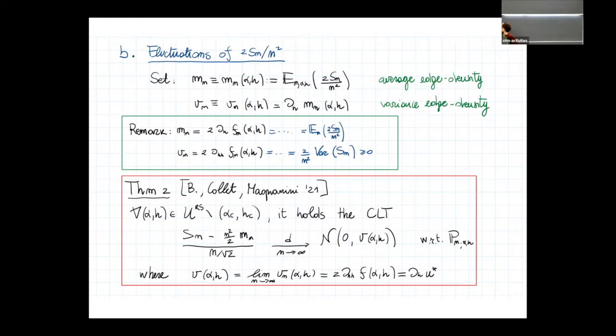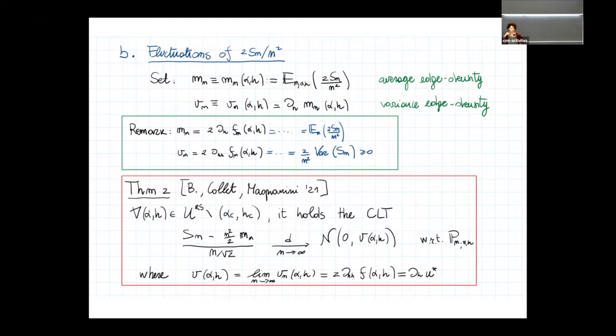For that, let me introduce the following objects. We have Mn, the average density. It is precisely the average of 2Sn/n squared, and of course it depends on alpha and h. And Vn, which is the derivative with respect to h of Mn. This is called the variance edge density.